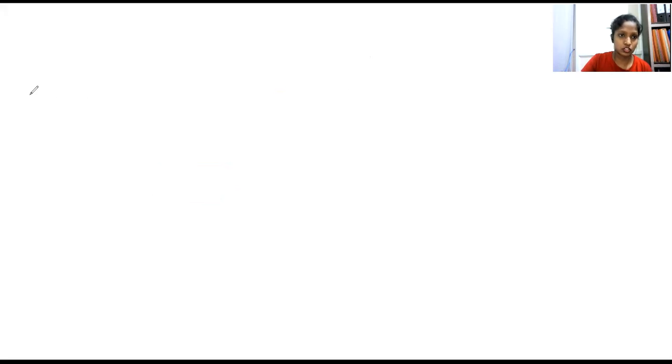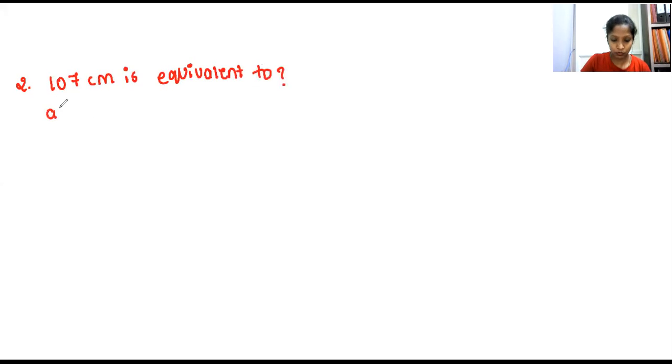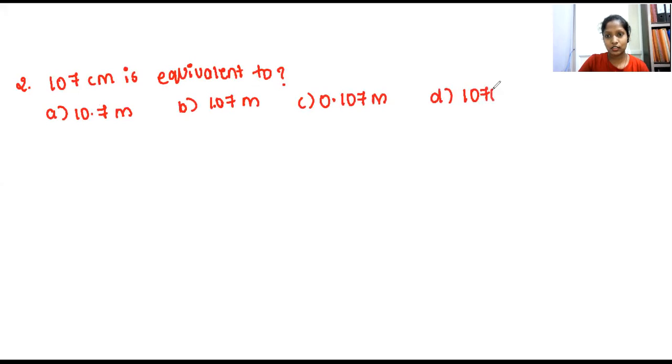That's your second question. 107 centimeter is equivalent to how much? The options are: A, 10.7 meter; B, 1.07 meter; C, 0.107 meter; D, 1070 meter. So this is your question. 107 centimeter is equivalent to how much?